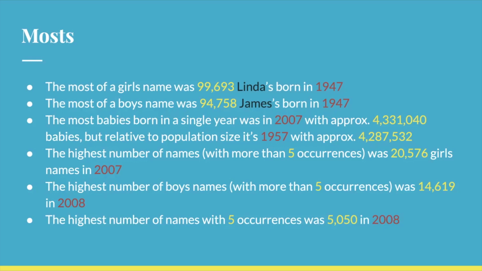The highest number of names with 5 or more occurrences was 20,576 girls' names in 2007, and the highest number of boys' names with 5 or more occurrences was 14,619 in 2008, and the highest number of names with exactly 5 occurrences was 5,050 also in 2008. So right around the late 2000s, people were being really creative in naming their kids. And I'm probably gonna use the word creative when I talk about this, and I really just mean they're being more original in naming their kids, and there's more names from wider sources. That's what I mean by that.